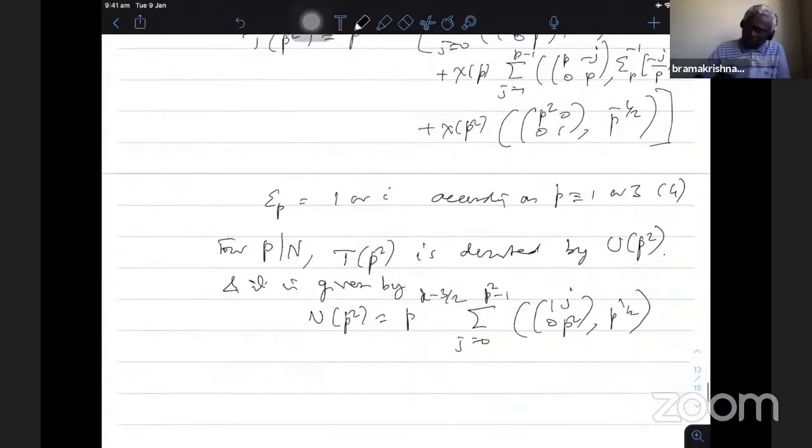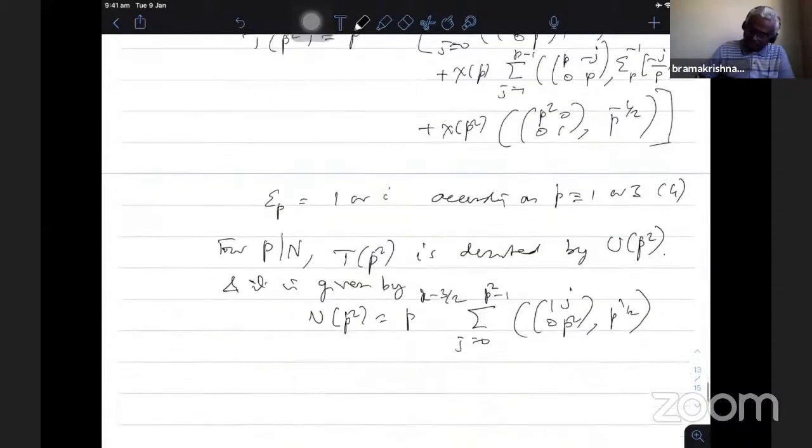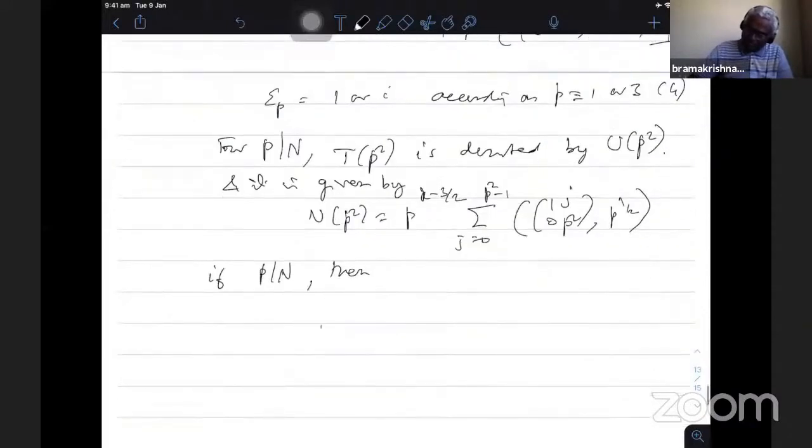One can also consider the non-square indices. So only for p not dividing N do the Hecke operators vanish. But if p divides N, then this U_p is given by p power k by 2 minus 3 by 4, summation j equal to 0 to p minus 1.